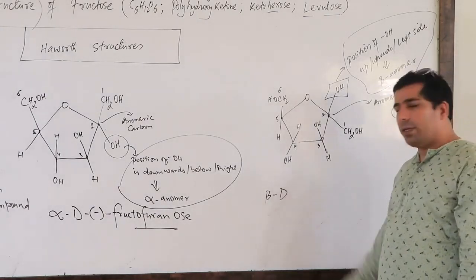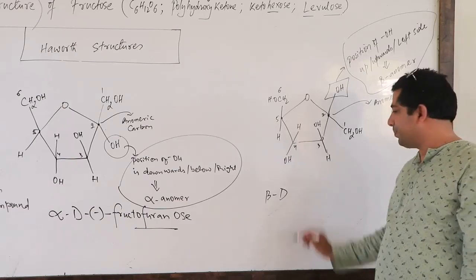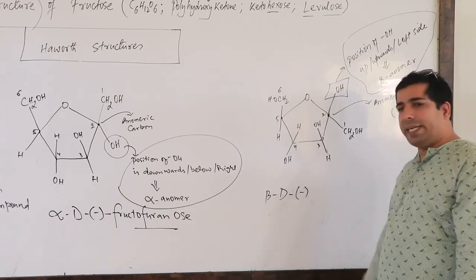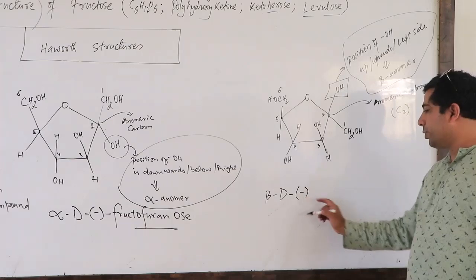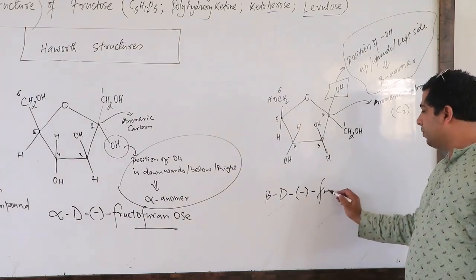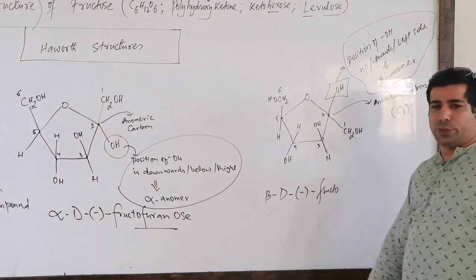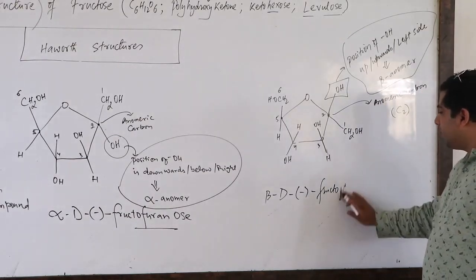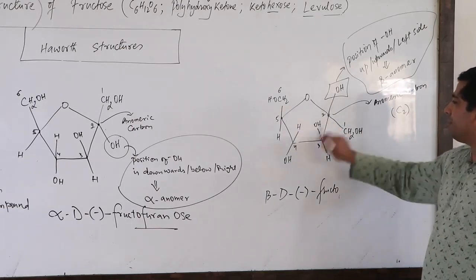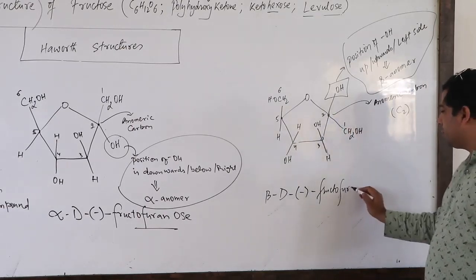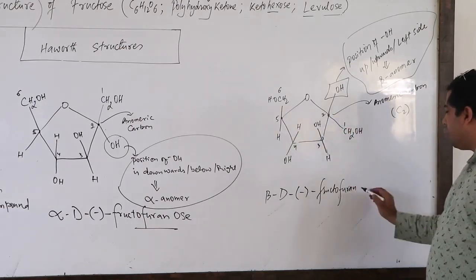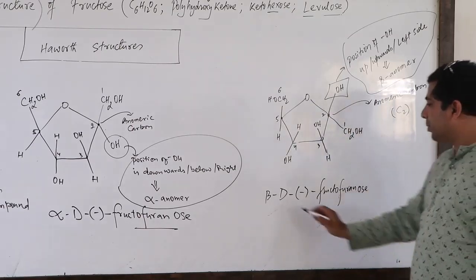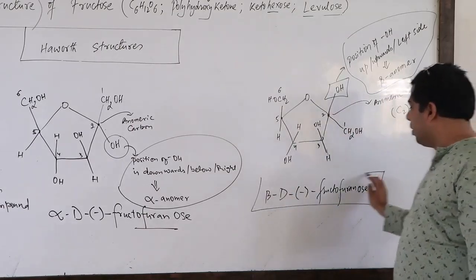It's a natural sugar, so capital D. And its optical activity is minus only, levorotatory, and I can call it fructose. Fructose stands for fructose sugar. And I know that it's a furan ring, so I will use furan. And it's a sugar, so I will use OSE. So it's beta-D-minus-fructofuranose.